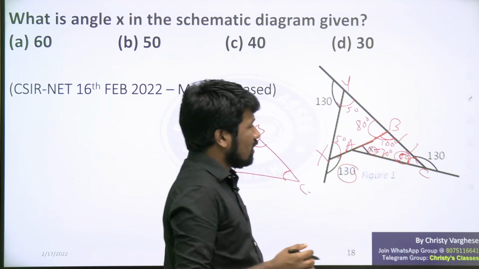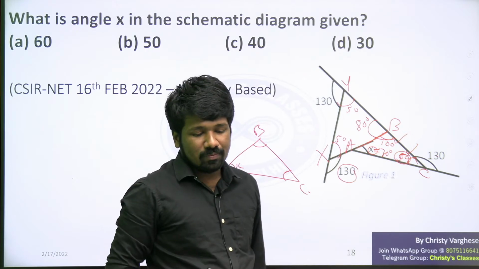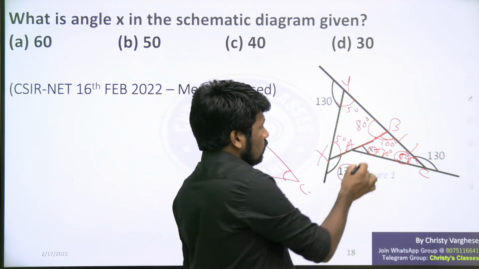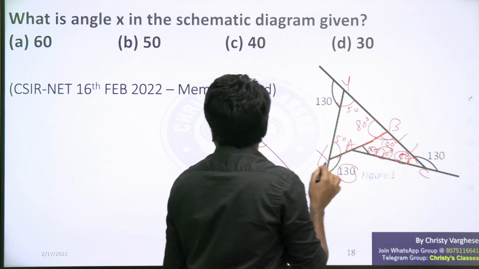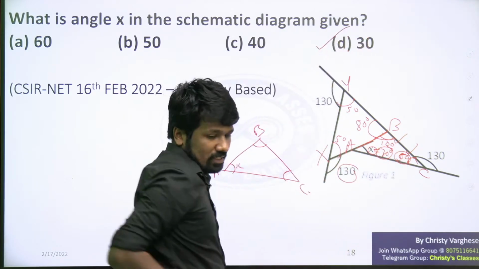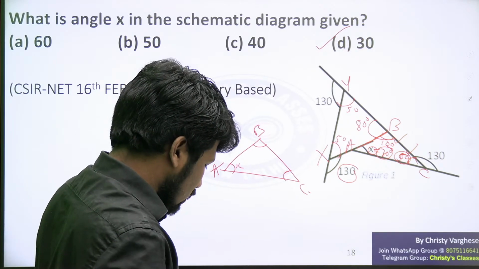Now, not writing any steps, if you are thinking logically, you can just look at the picture and conclude. Hope that is clear to all of you. 100 plus 50 is 150. 180 minus 150 will be 30 degrees. So 30 degrees should be the answer. So this is how you can do this question. I hope that is clear to all of you.